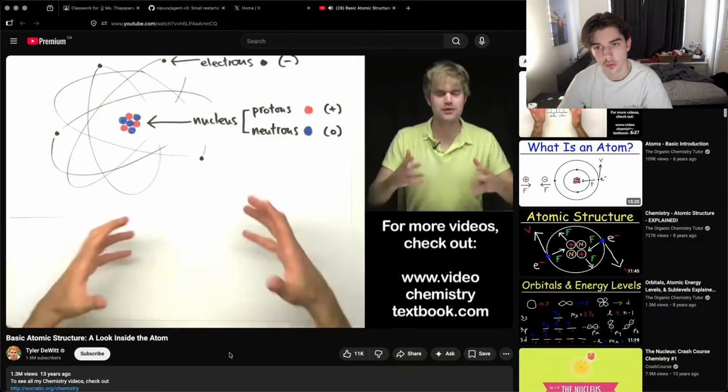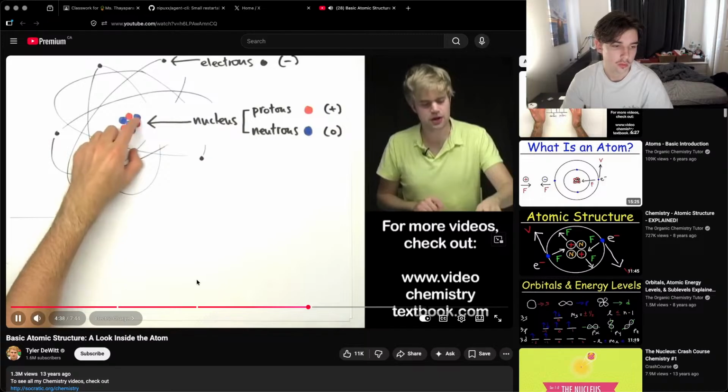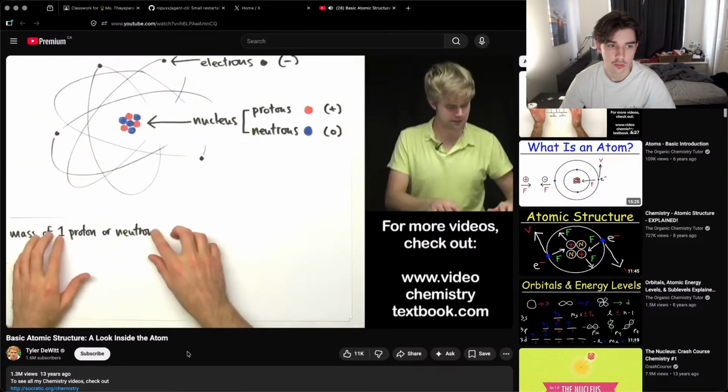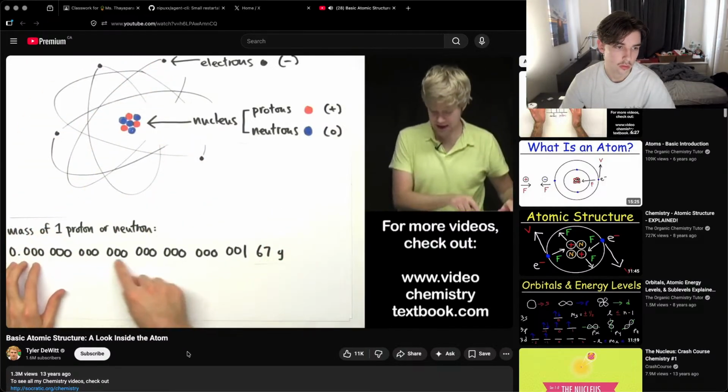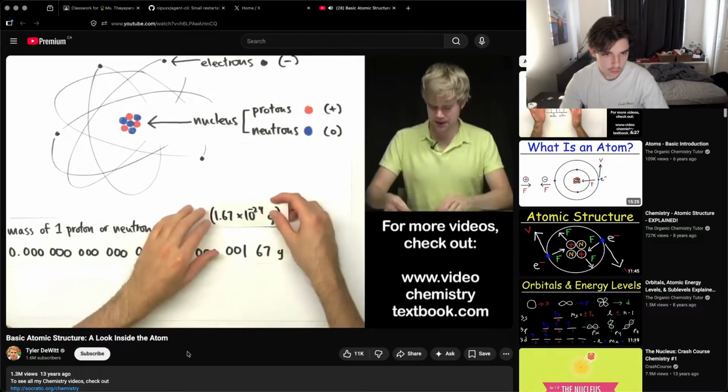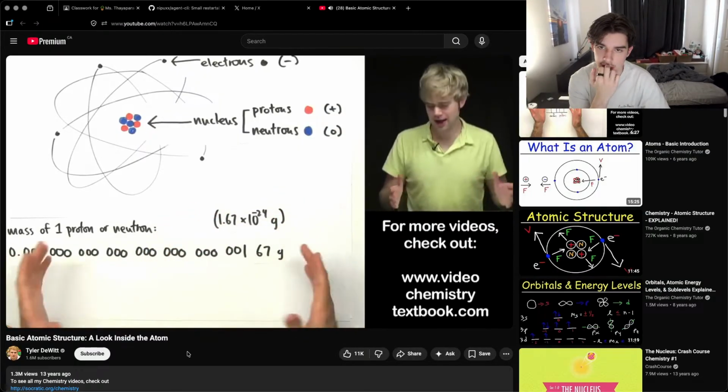Now electron charge is important. Something else that's important with atoms is what their mass is, how much they weigh. So in order to figure that out, we have to look at the mass of the various things that make up the atom. Now a proton and a neutron are very, very similar in size and mass, and they both weigh about this many grams. Look at what a tiny number this is. There's a decimal place all the way over here. This is a number that is best to represent in scientific notation instead. But however you write this, it's a really tiny, unwieldy number.